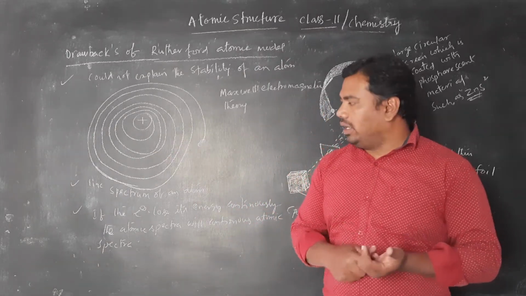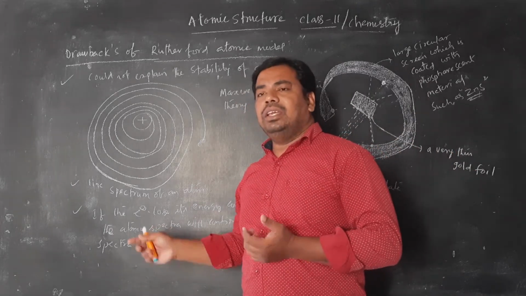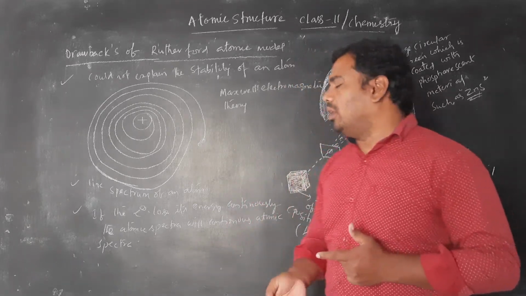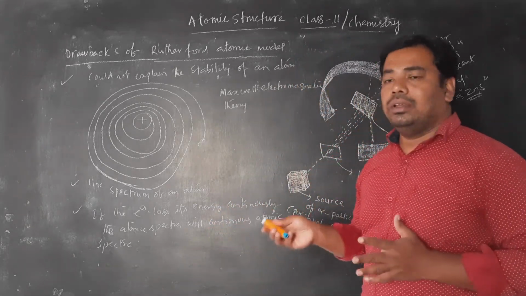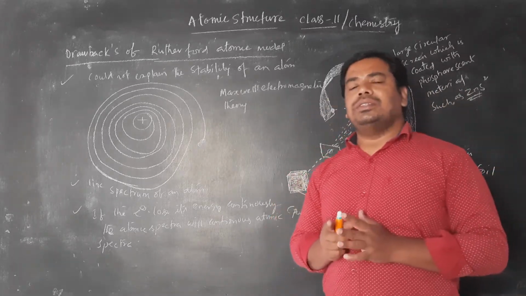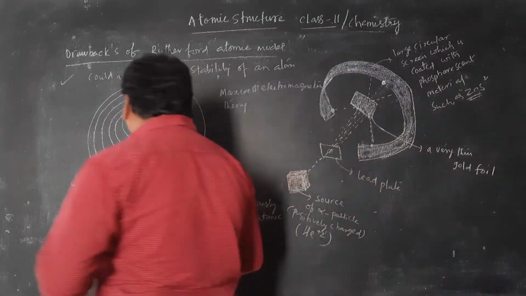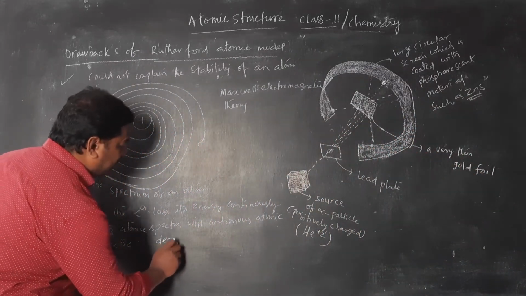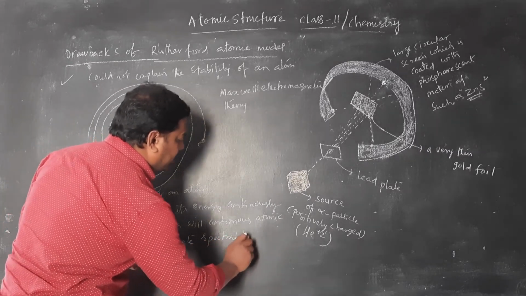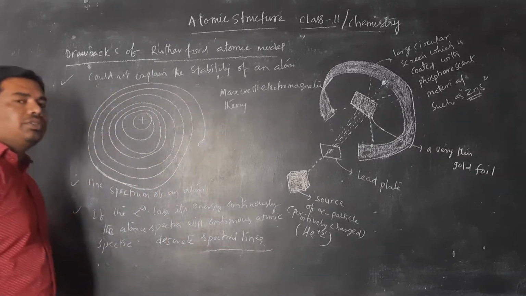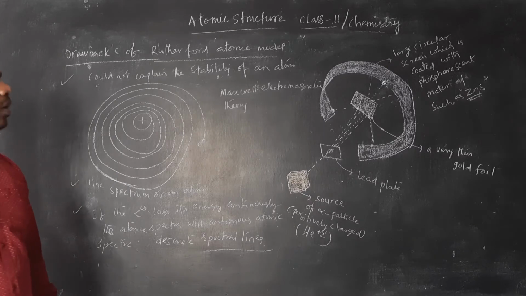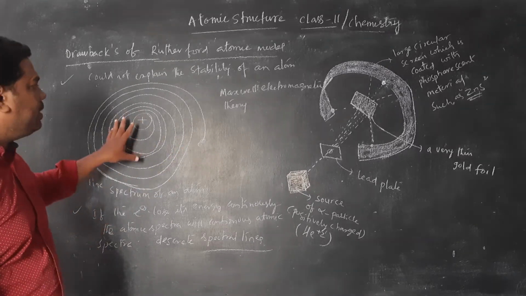According to this drawback, if the electron loses its energy continuously, then the atomic spectra will be continuous only. But as per experimental evidence, the atomic spectra is made up of discrete spectral lines. So these are the three drawbacks of Rutherford's atomic model. Clear, students?